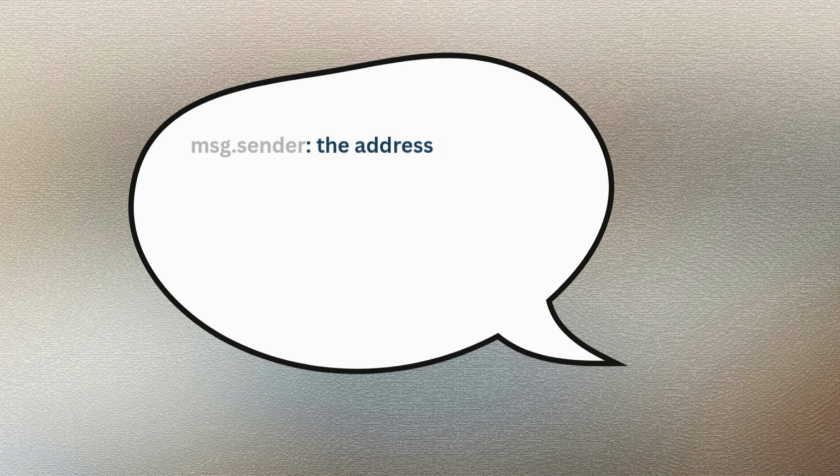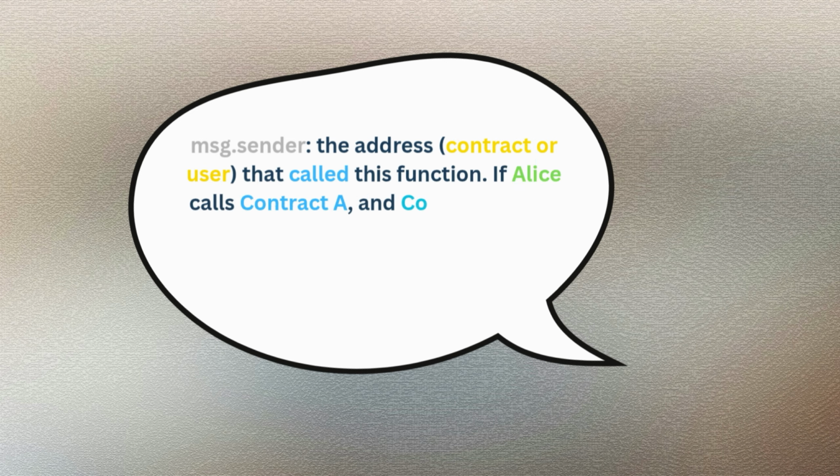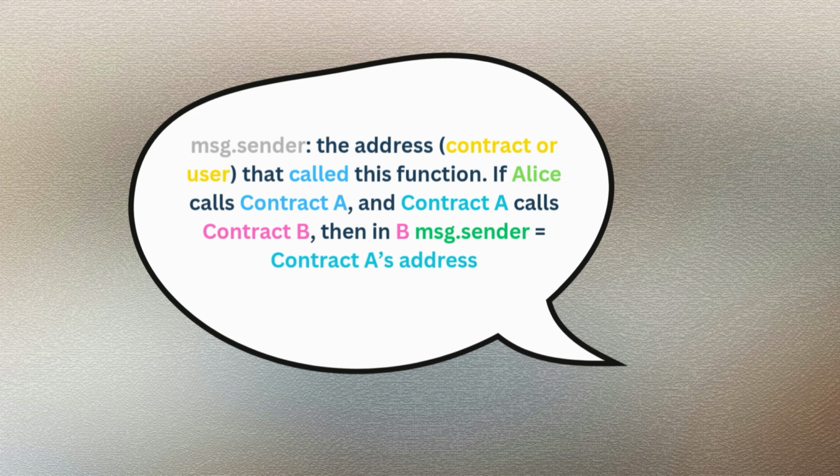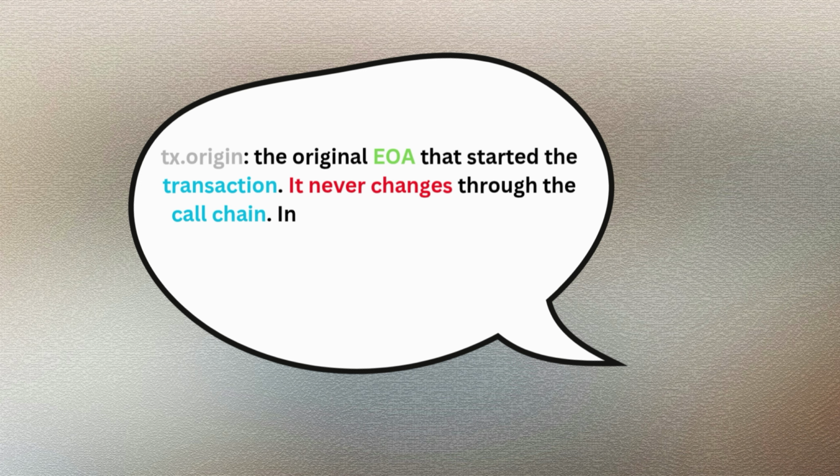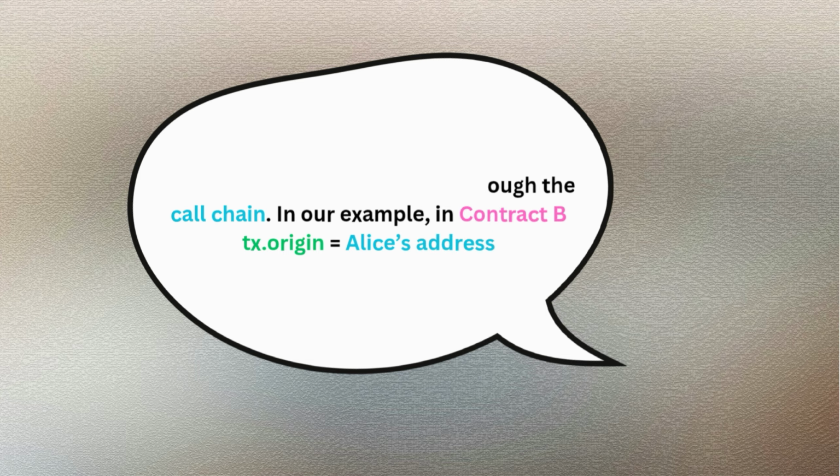msg.sender: the address of the contract or user that called this function. If Alice calls contract A and contract A calls contract B, then in B, msg.sender is equal to contract A's address. tx.origin: the original EOA that started the transaction. It never changes through the call chain. In our example, in contract B, tx.origin is equal to Alice's.